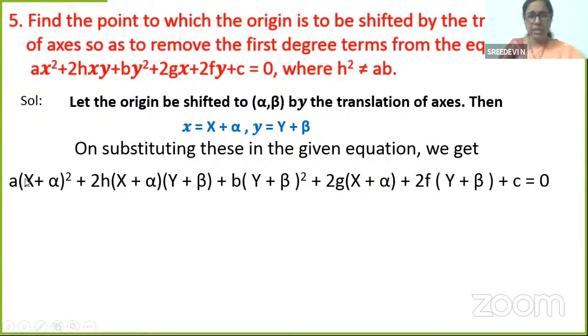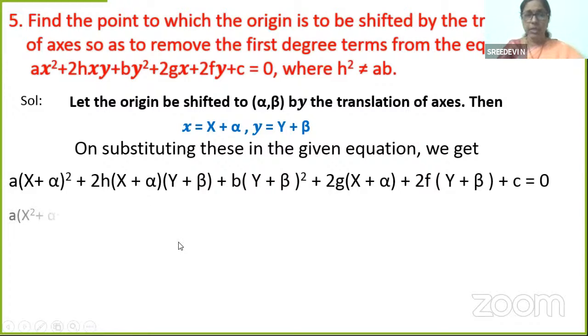Now we can expand this, isn't it? This is alpha plus beta whole square. You can multiply x into y, xy, x into beta, x beta, alpha into y, alpha y, and alpha into beta, alpha beta. Again, this also can be expanded using the (a plus b) whole square formula. Simply you can remove the brackets.